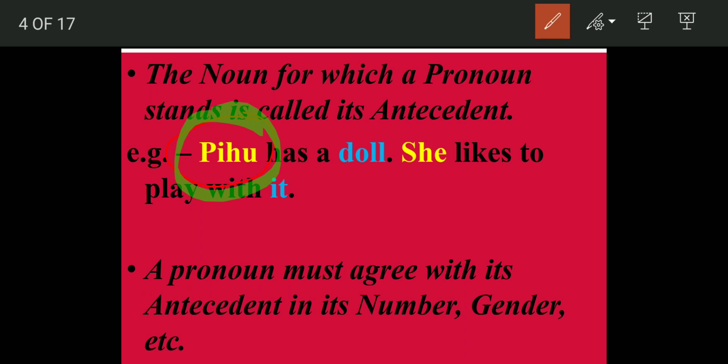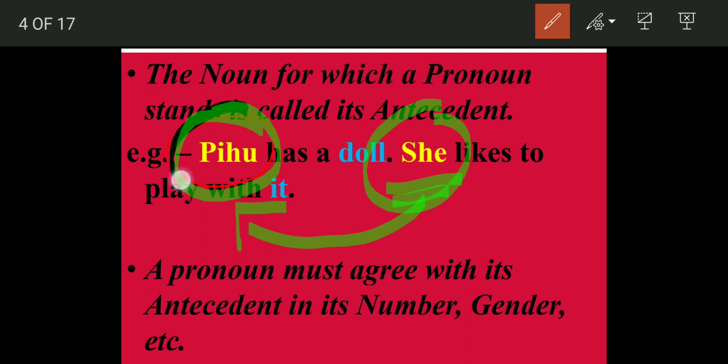What is the pronoun that we have used in place of it? She. Pihu has a doll. She likes to play with it. Pihu is the noun and she is the pronoun. Now, for which noun are we using this pronoun she? For Pihu. She means Pihu only. So Pihu is the antecedent of the pronoun she. Antecedent is that noun for which we are using the pronoun. We are using she for Pihu. So Pihu is the antecedent of this pronoun she.